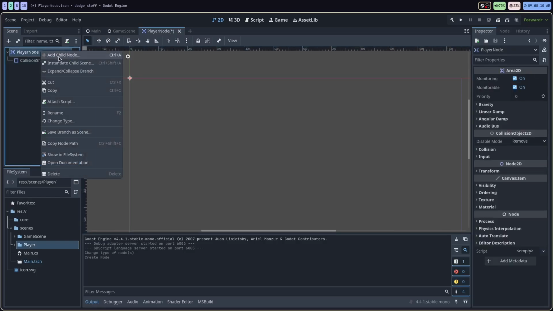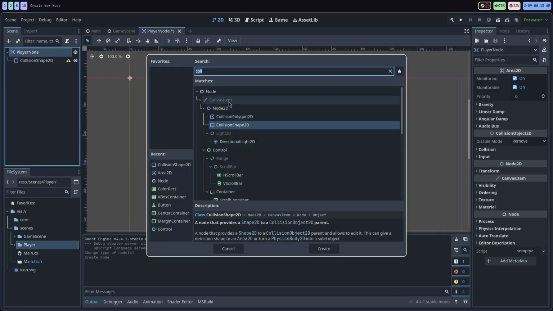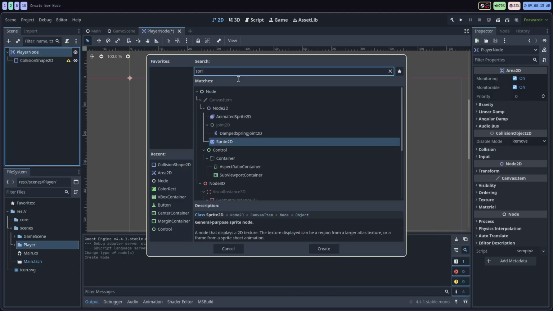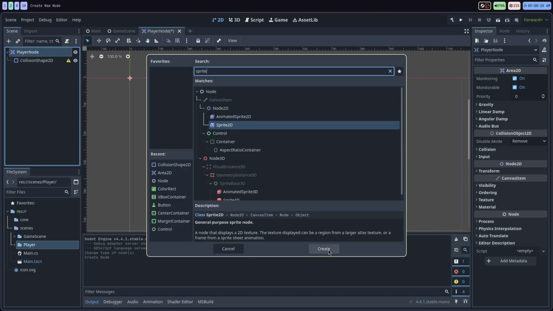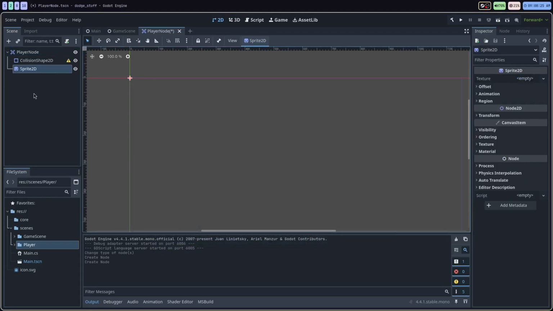I'm gonna add another node to the player node. This is going to be the sprite 2D node. This is what I'm going to be using to display the image of the player itself. And so we're going to need a texture for this image.